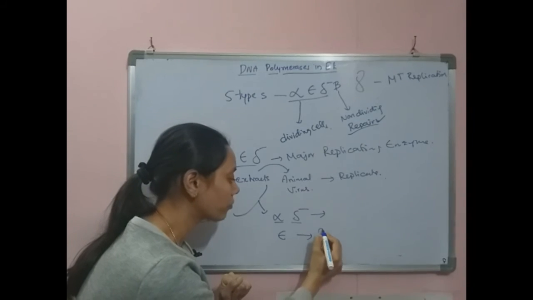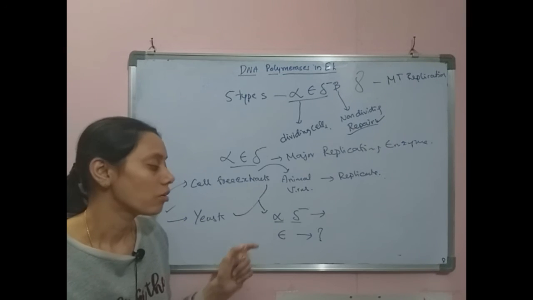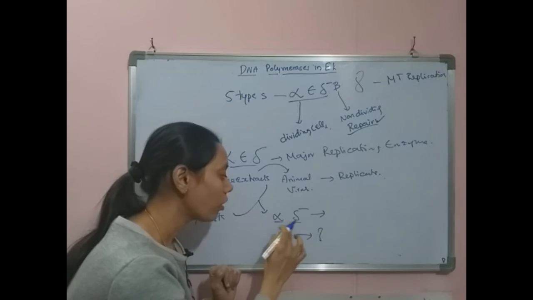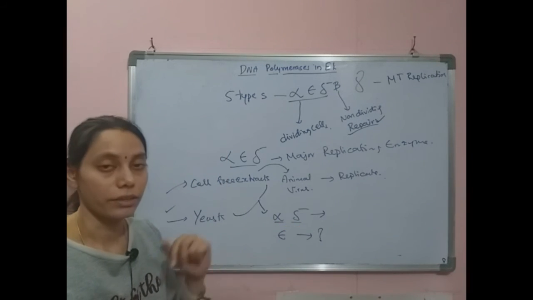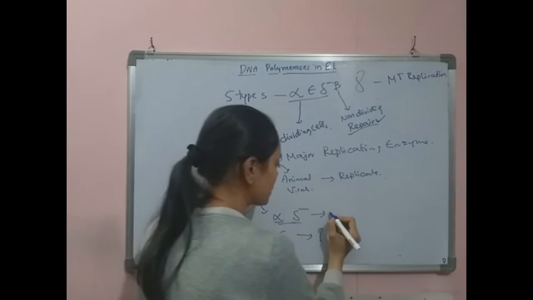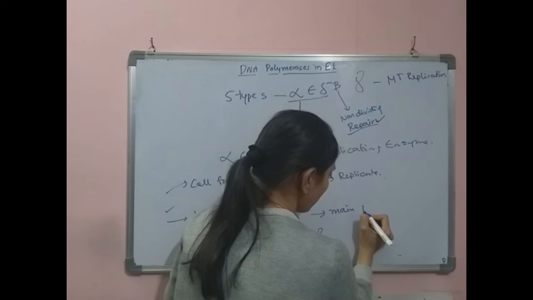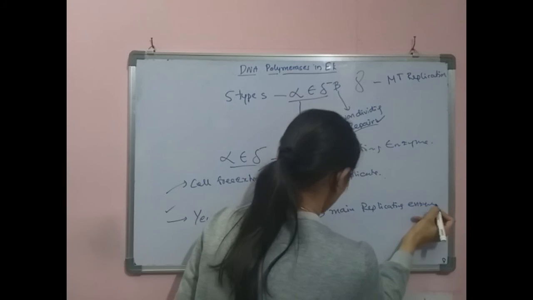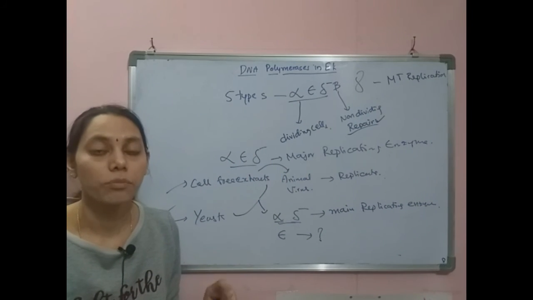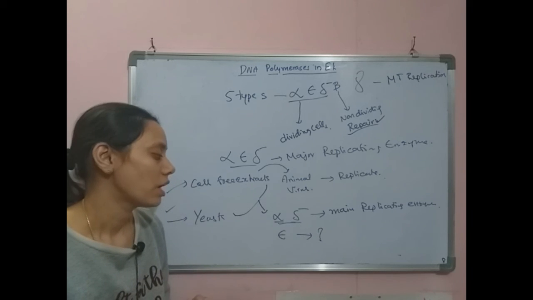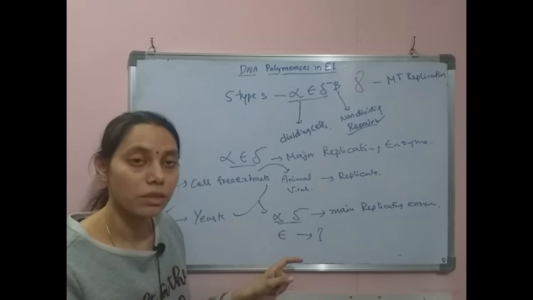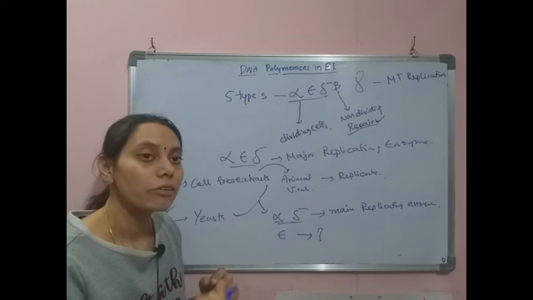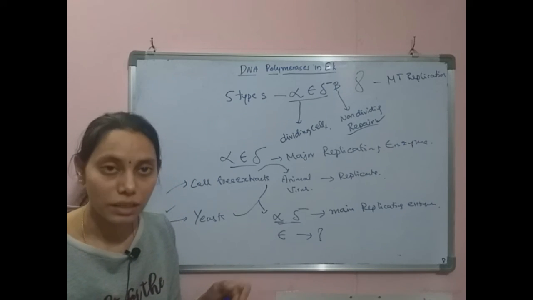So there is still the question of understanding the function of epsilon DNA polymerase, and we remain with alpha and delta. These two are considered the main replicative enzymes, because in the absence of alpha and delta, replication stops in eukaryotes. Epsilon is also important in DNA replication, because in its absence DNA replication is also not possible, but it is not directly involved in the DNA replication.